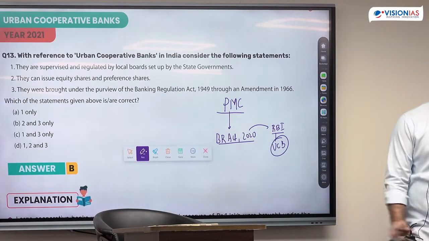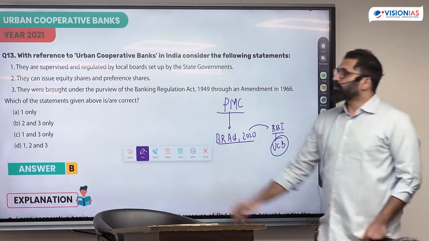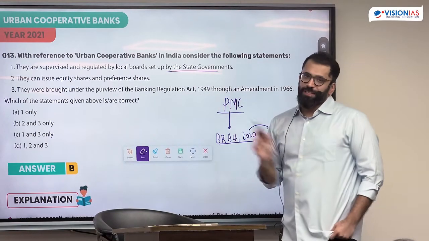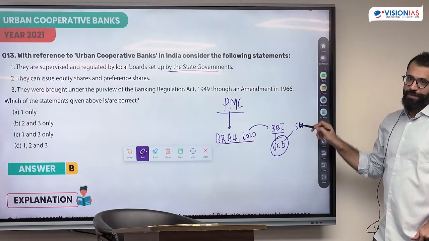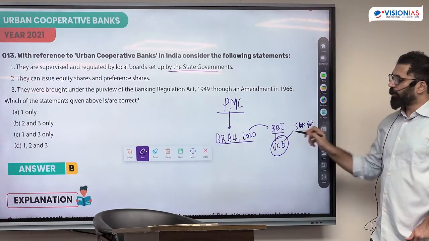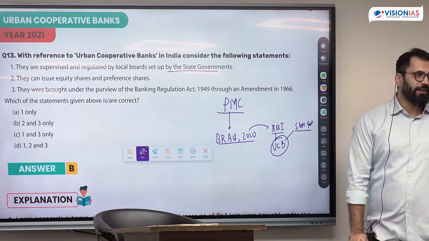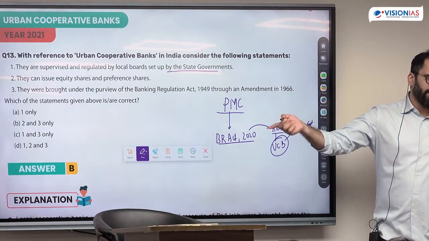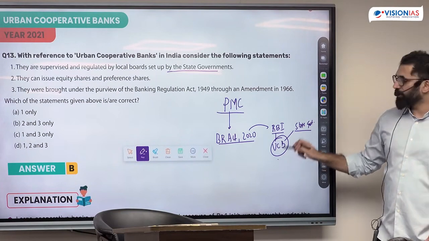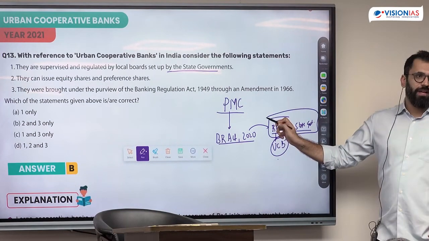The features of this amendment act were important. They are supervised and regulated by local boards set up by the state government. Urban cooperative banks have dual regulation, both by RBI and the state governments. And it's not a local board, it's the state registrar which registers these banks under the Society Registration Act. Since these are formed on a cooperative basis, they are regulated both by RBI and state government.